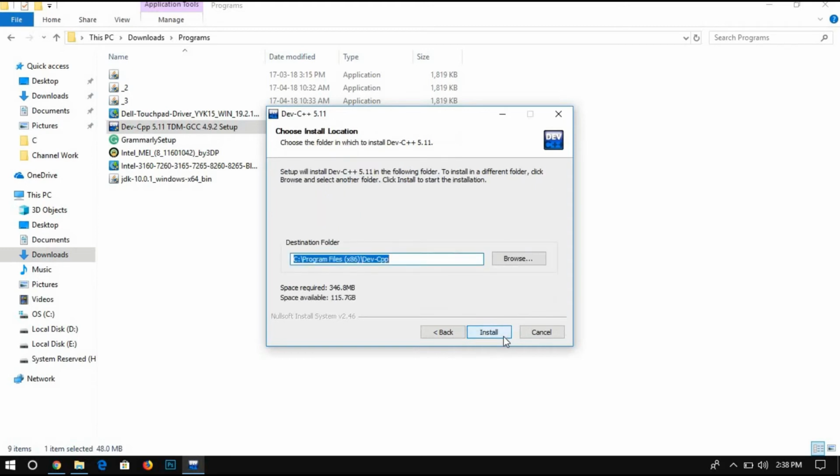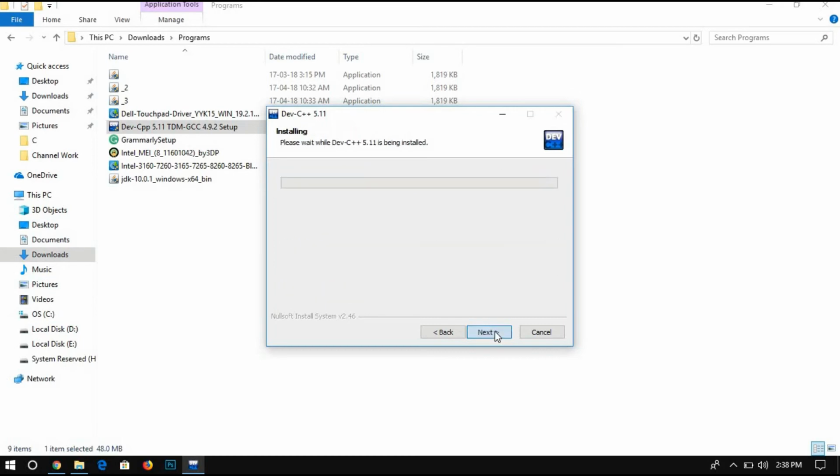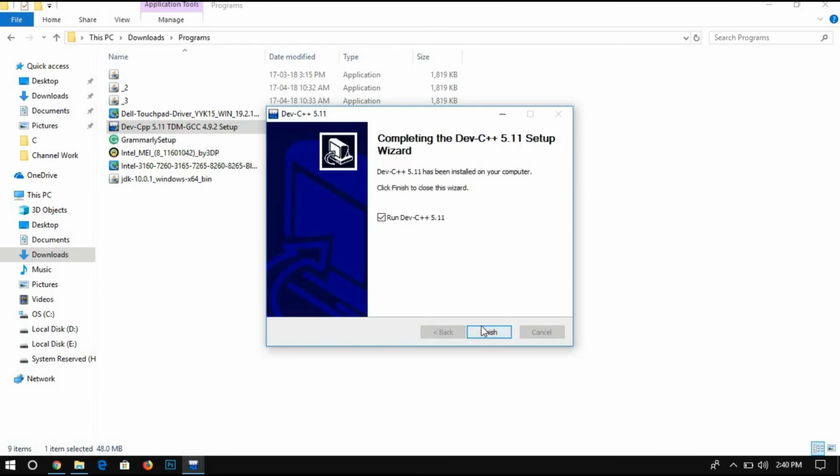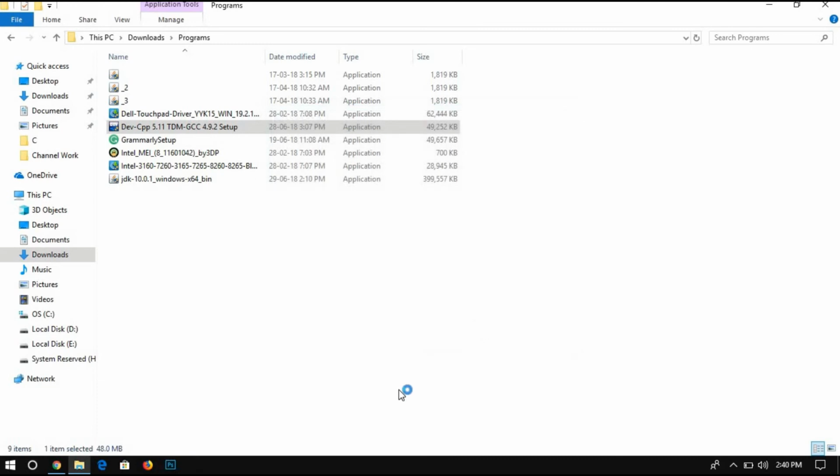Next. You have to select your destination folder. Finish. Just launching the Dev-C++ software.